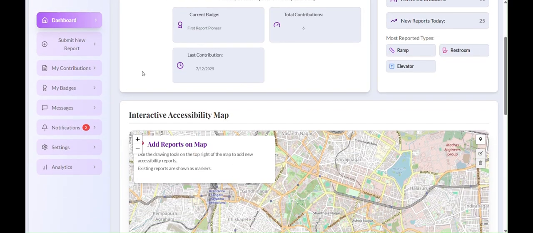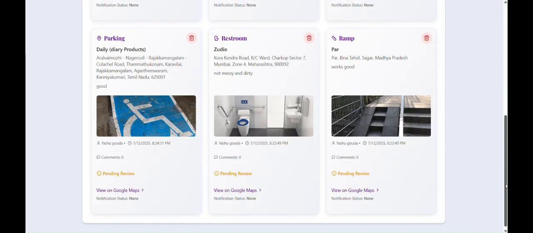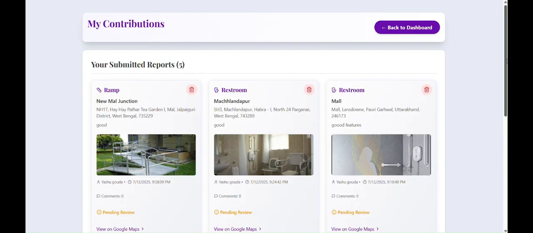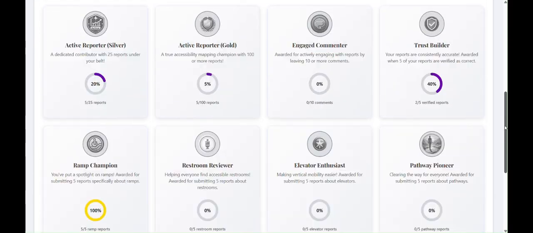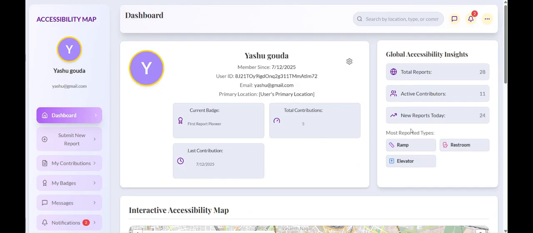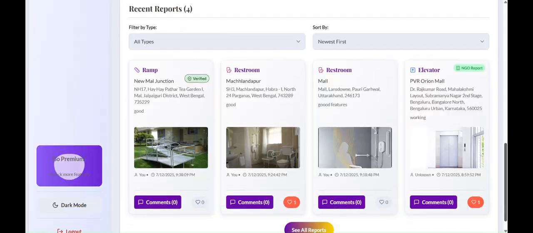And here we can explore the contribution: how many reports the user has published, and we can also delete those reports. And here comes the badges section. Based on the reports he made, he can earn badges. And we also provide certificates for the NGOs and volunteers for participating or contributing more to the reports.